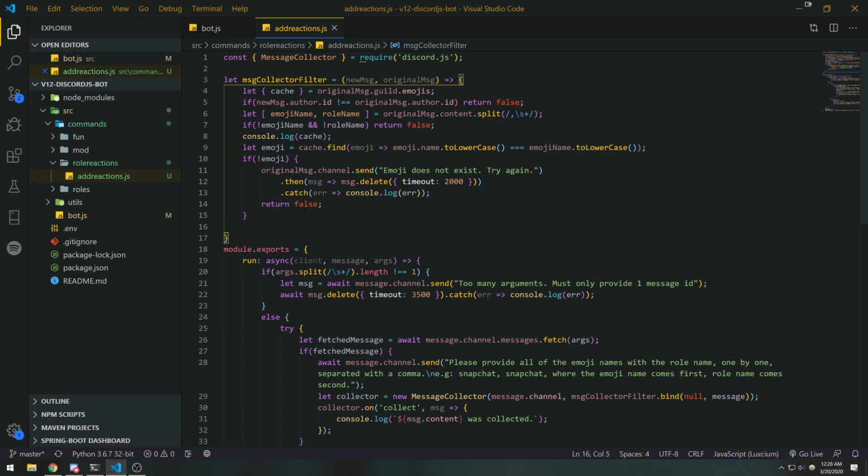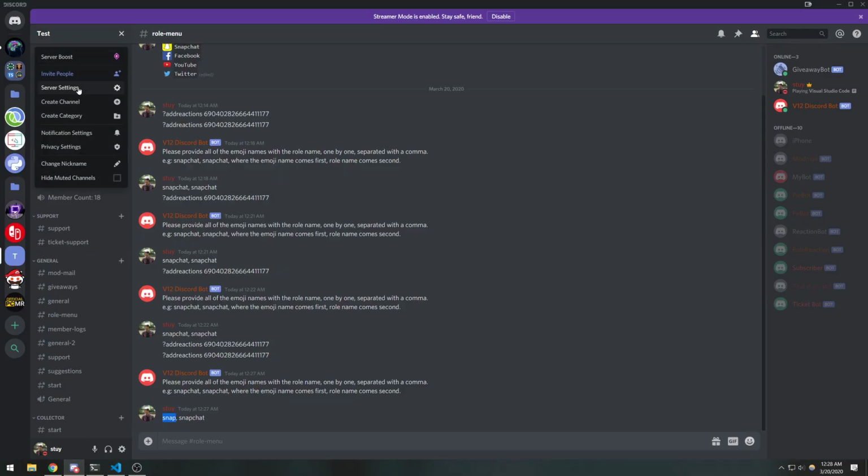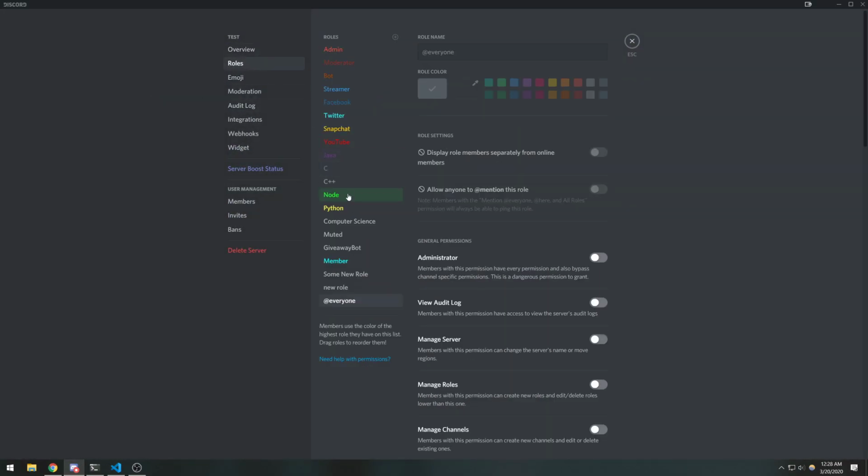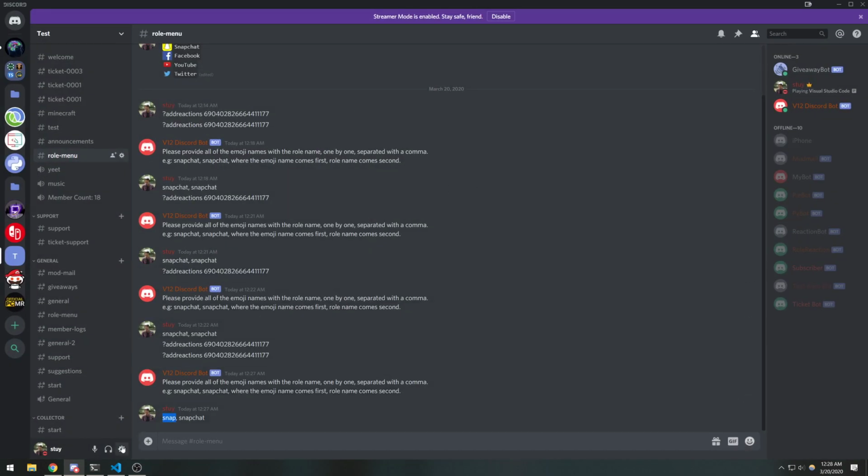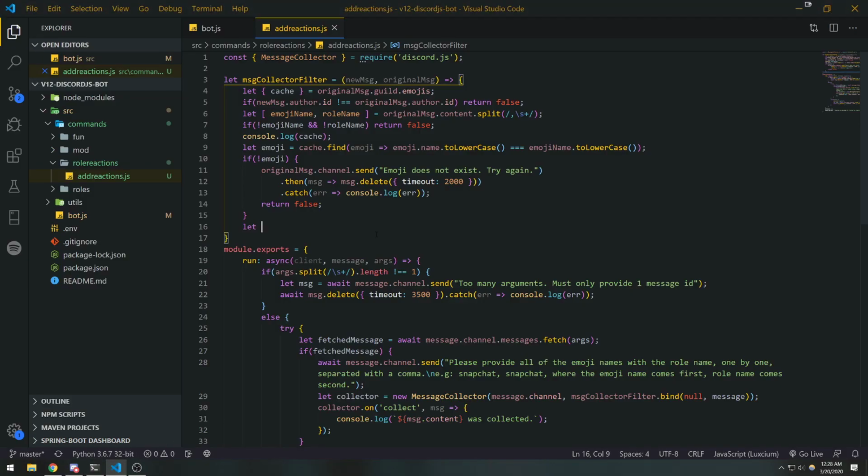Okay, we're also going to check to see if the role actually exists. Okay, so we're gonna go ahead and find the role by name, and again, the same thing. If you have multiple roles with the same name, it's going to get the first role that matches that predicate function. Okay, so I highly recommend using IDs, but and again, in the later video, I'm going to show you guys how to do it by ID.